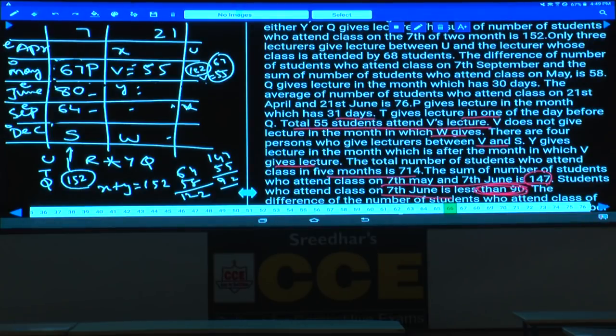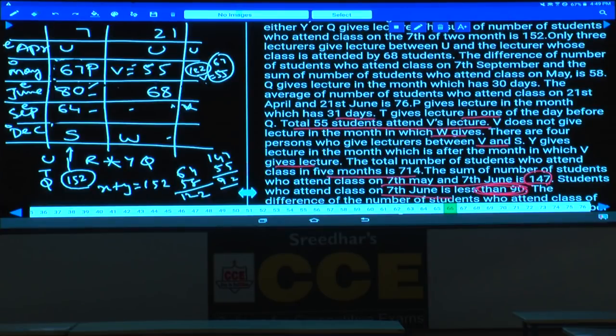U and 68, how many persons must be in between U and 68? There must be exactly 3 persons between U and 68. Are you following this one or not? First information is done. If U is in the month of April 7, 1, 2, 3, this must be 68, which is not possible. As it is not possible, then where should this U be? U must be April 21st. If U is 21st, then Y must be 68.